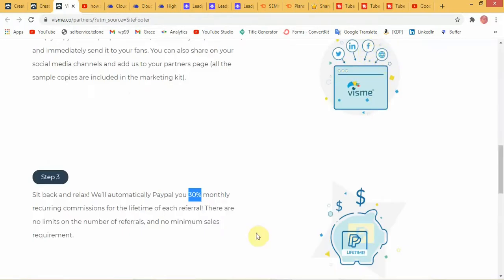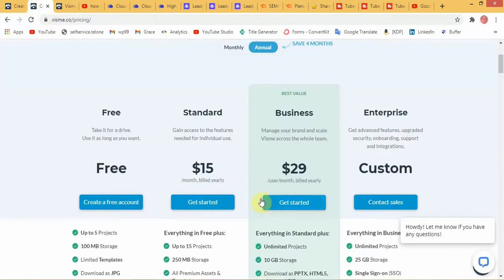If this month they click your link and then buy, and then the next month they don't click your link, they just go directly to Visme, you also get paid.